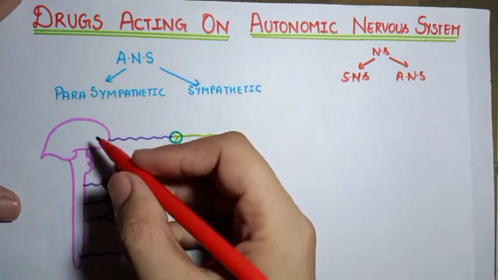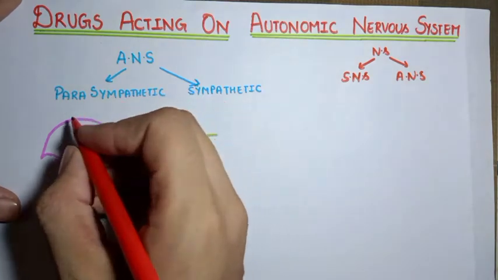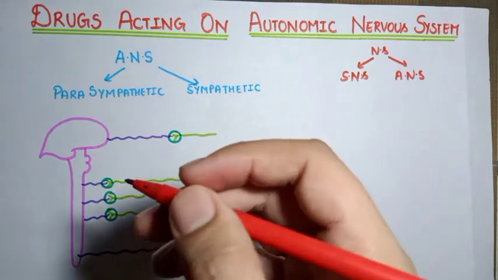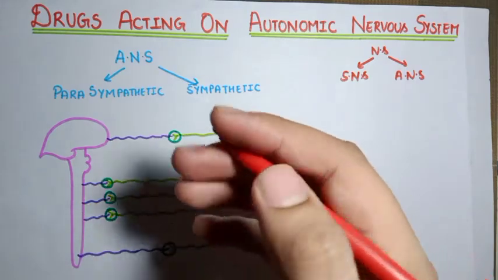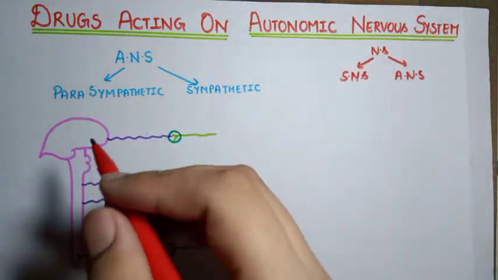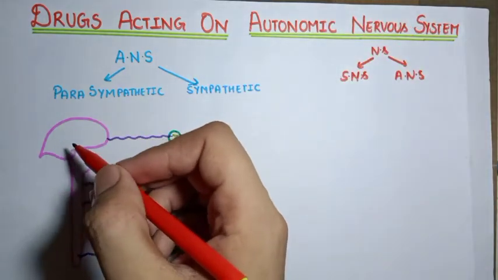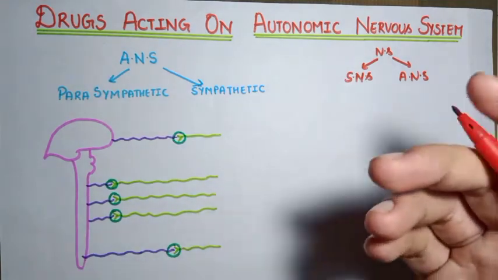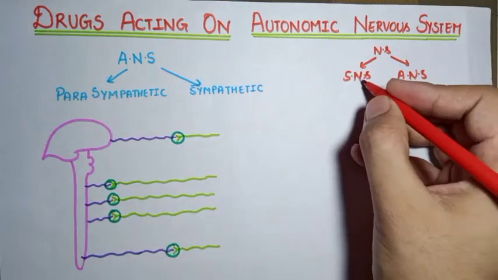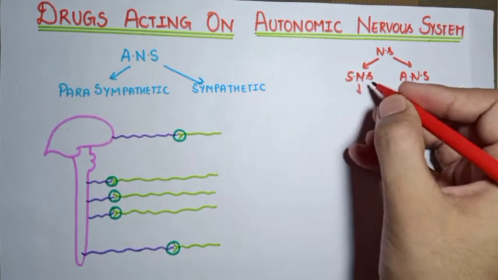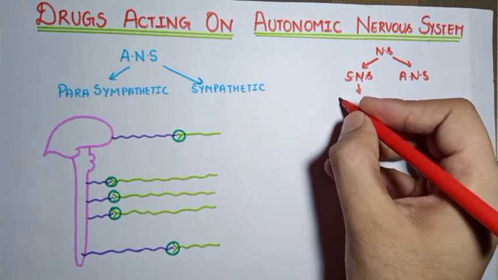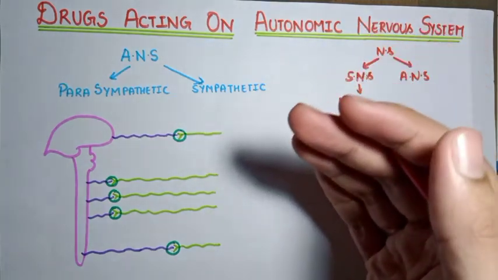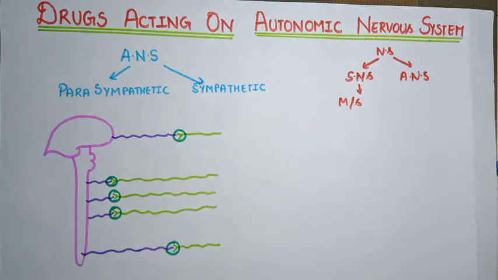Basically the brain and spinal cord come under the category of the central nervous system, and the emerging nerves, whether cranial nerves or spinal nerves, come under the peripheral nervous system. The part dealing with the somatic supply, that is supplying the muscles, comes in the category of the somatic nervous system. The rest of the nervous system comes in the category of the autonomic nervous system.